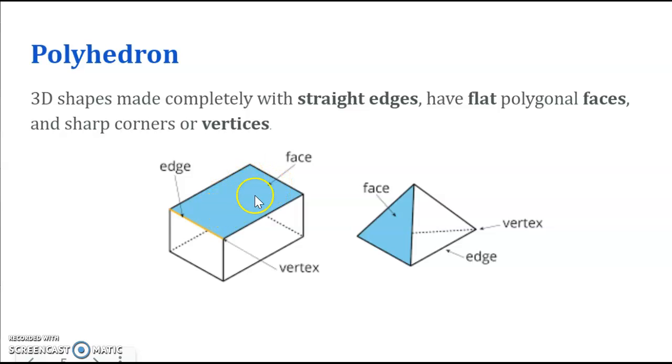Okay, so unlike a sphere, like a soccer ball, it's not a flat face, right? It's all curved all the way around. We want flat polygonal faces that make up the shape, and the sharp corners or vertices. Okay, so we should have sharp corners and vertices. Okay, so we want straight edges, sharp corners or vertices, and the faces have to be flat. And that's what we call a polyhedron.